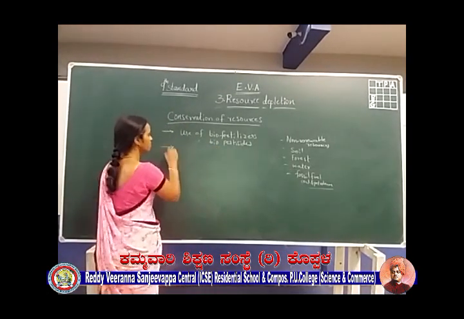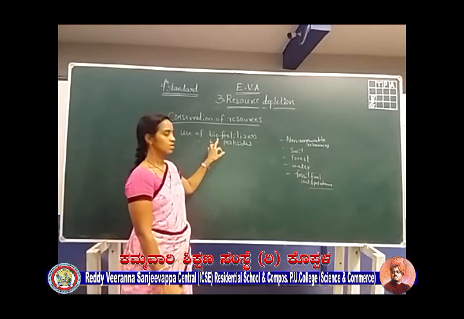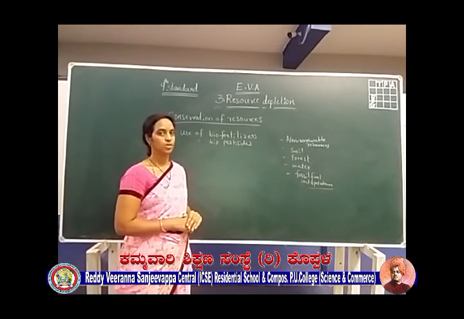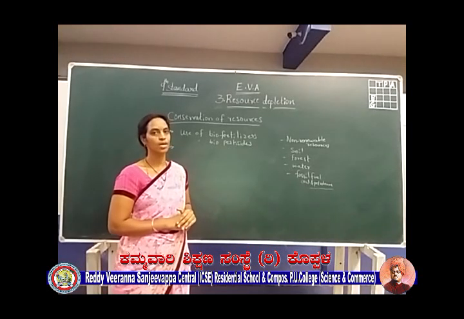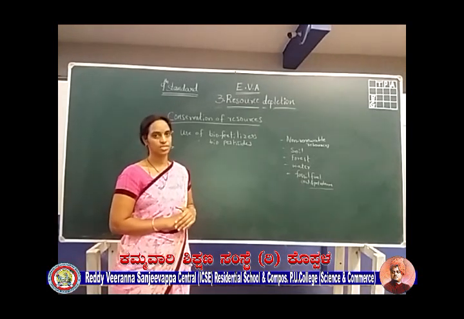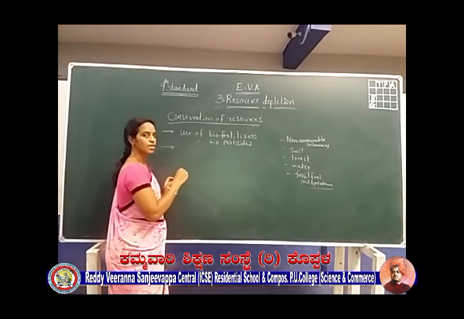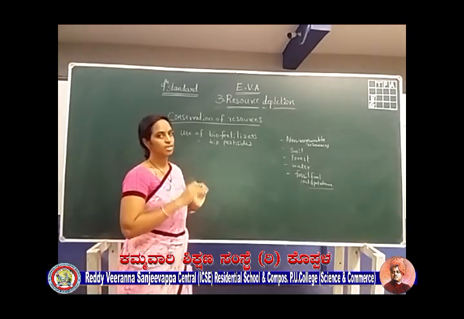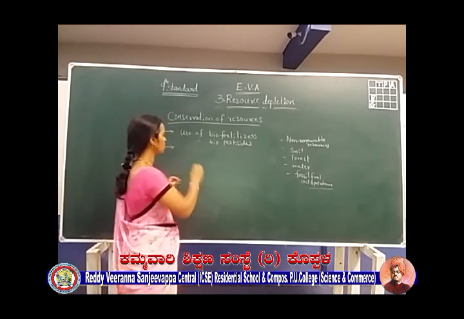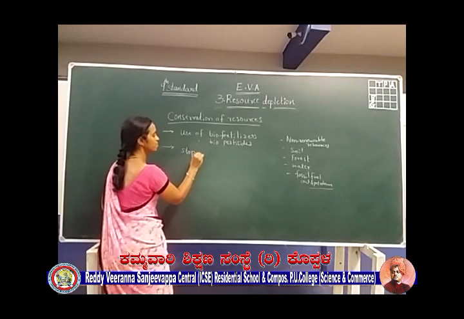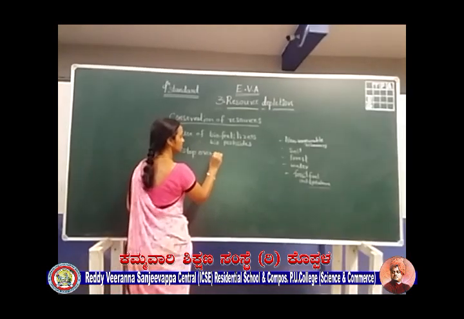And one more is soil erosion. What about soil erosion? Removal of the top fertile soil. Okay, we can control soil erosion by thick vegetation. Yes, so that there should always be thick vegetation on the ground. Then what should we do? We have to stop overgrazing.